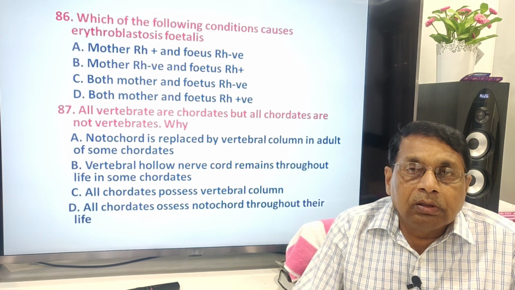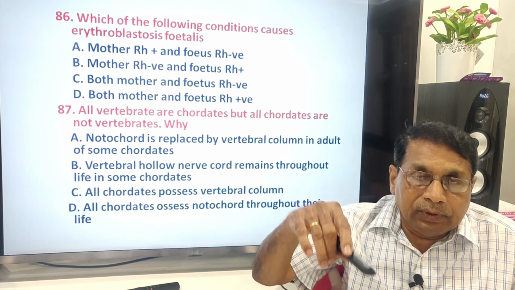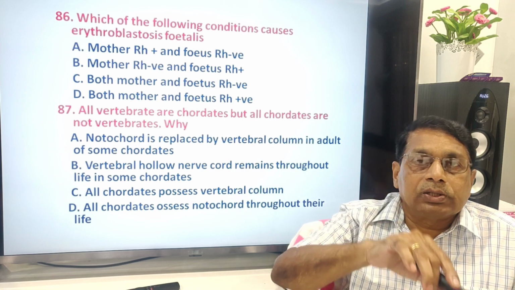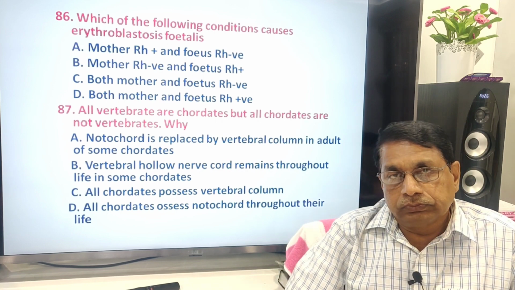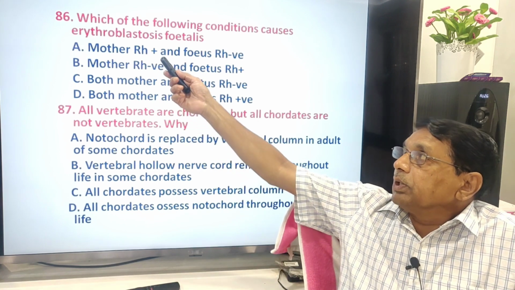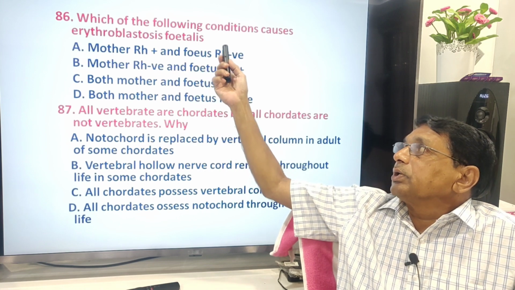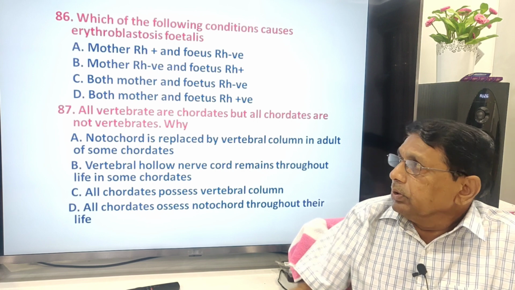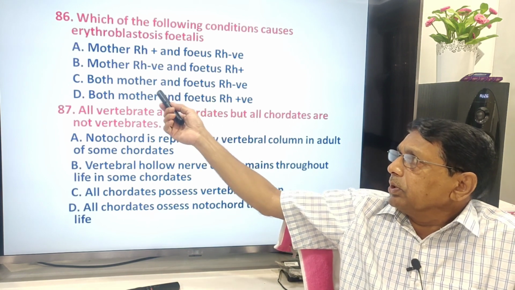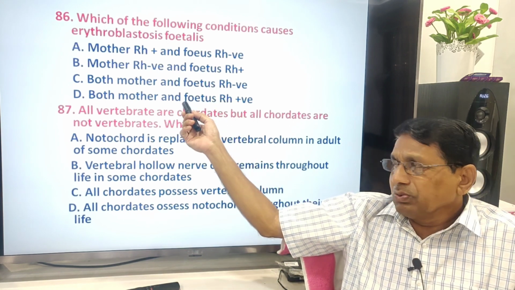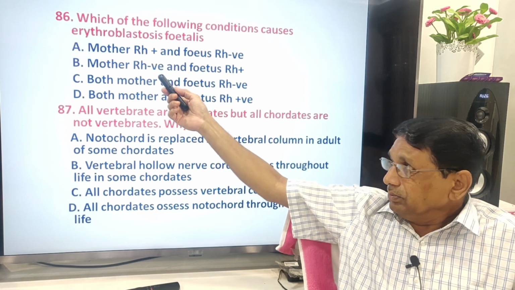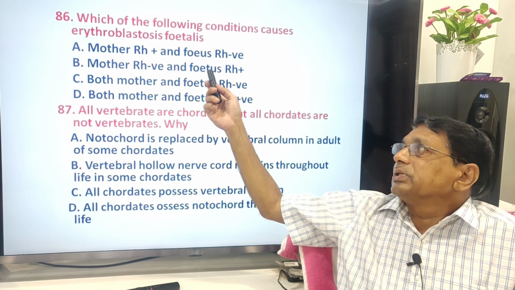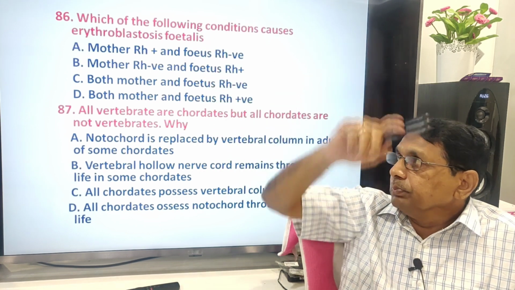Look here: mother RH positive, fetus RH negative, no problem, because the fetus is RH negative. With both RH negative or both RH positive, no problem. The problem arises only when the mother is RH negative and the fetus is RH positive. So, B.